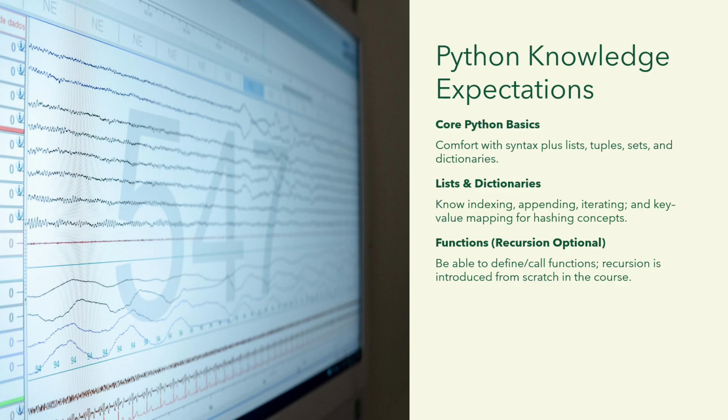And also next, what knowledge you are expected to have from Python. You should be comfortable with lists. It is very important. Next, tuples, sets, dictionaries. Next, indexing and iteration. Basic operations like the append method and pop method. Those are very important in order to solve DSA problems, because these concepts are very heavily used in DSA. Once you learn this, you will definitely be able to solve them.